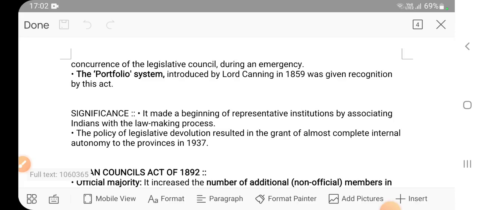The portfolio system introduced by Lord Canning was given recognition. What do you mean by portfolio? See, we have different ministries. Ministry of Education we are having, Home Affairs, Finance, Defense, External Affairs, Ministry of Railways, Transport, so many ministries. This is called portfolio system.